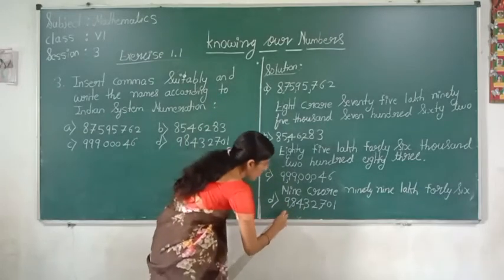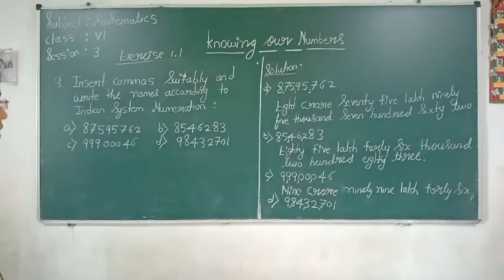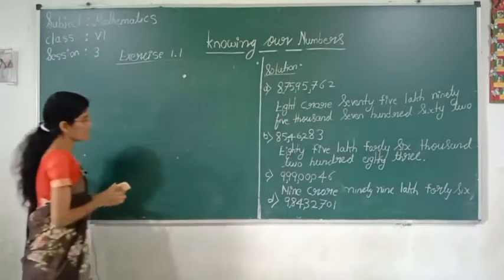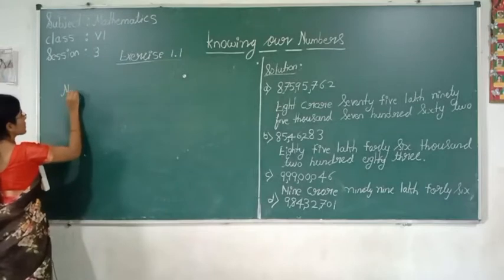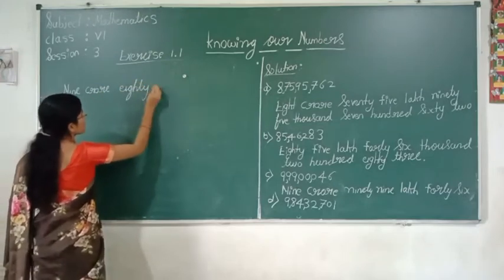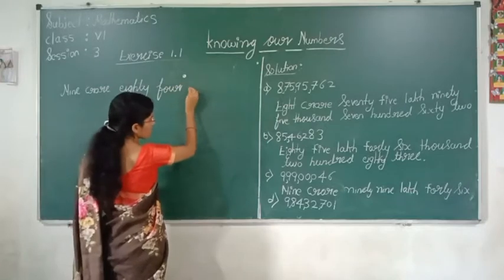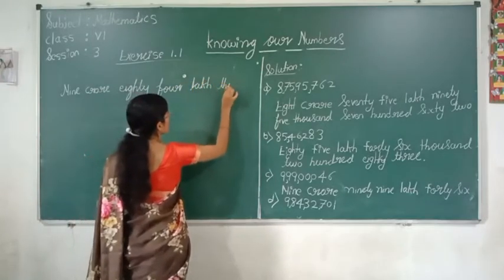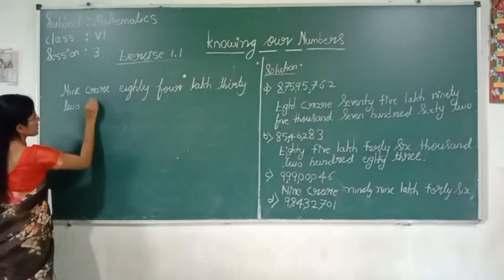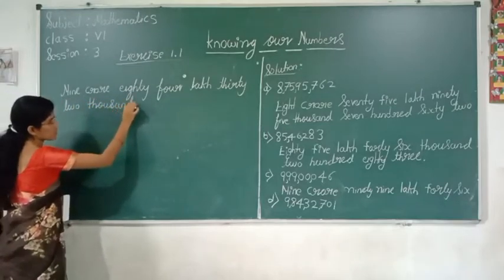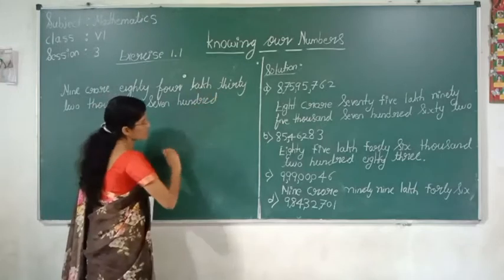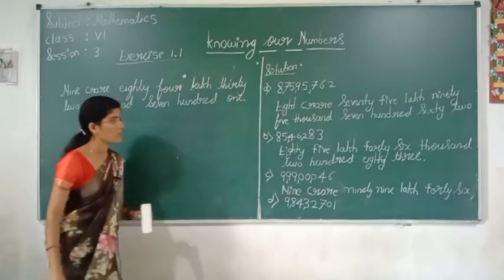The answer will be 9 crore 84 lakh 32,700 701.